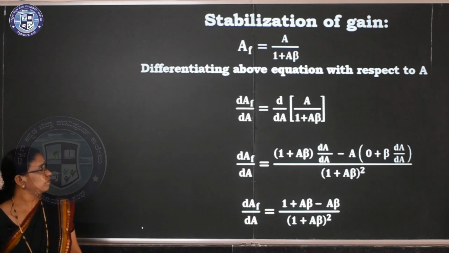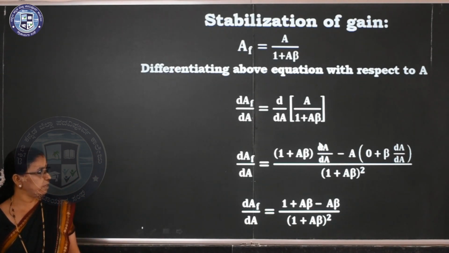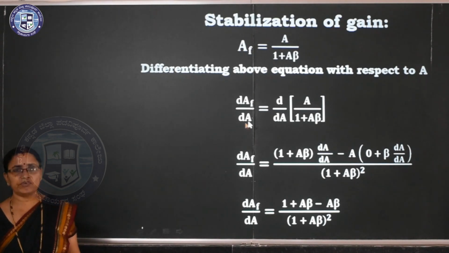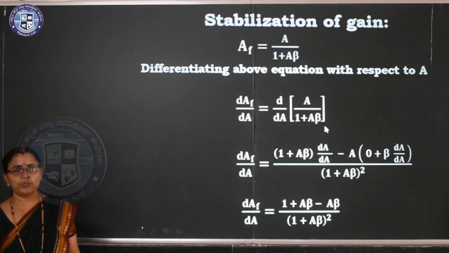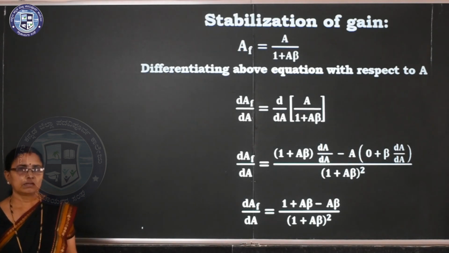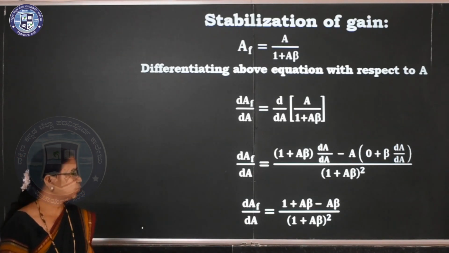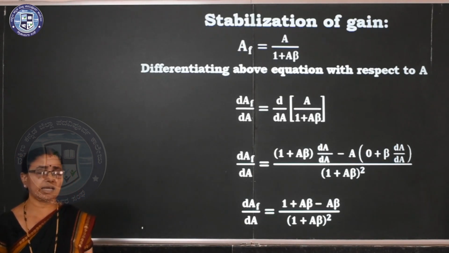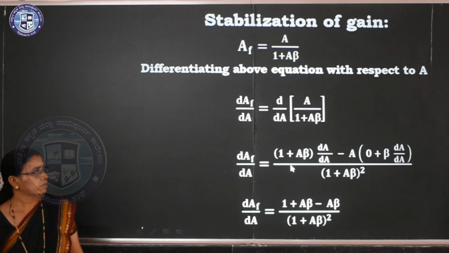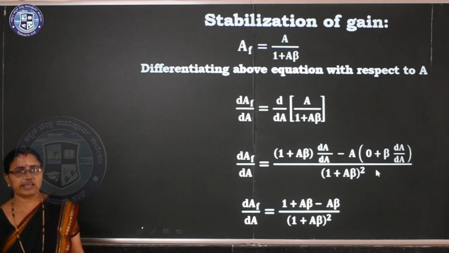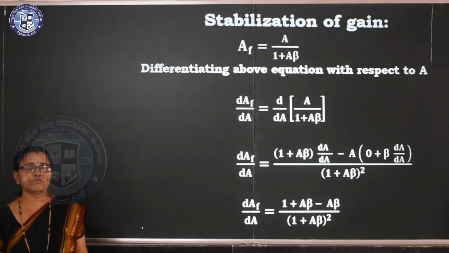So you have to consider differentiating the above equation with respect to A: dAf by dA, the differential of Af with respect to A. It is nothing but the u by v rule. You studied it in the differentiation chapter in maths. If you know the u by v rule properly, you can apply it here. So here we can take u by v as v into differential of u minus u into differential of v, divided by v square. Clear? This is the expression for the differentiation of the u by v rule.